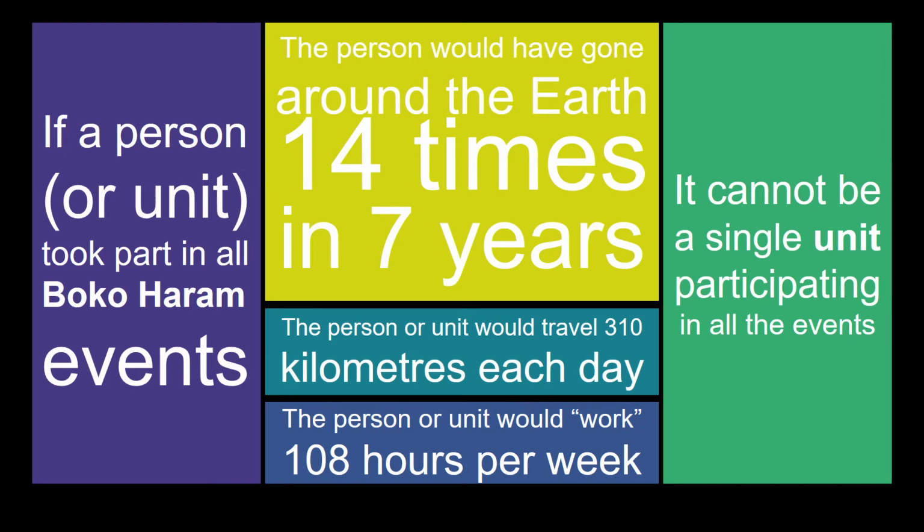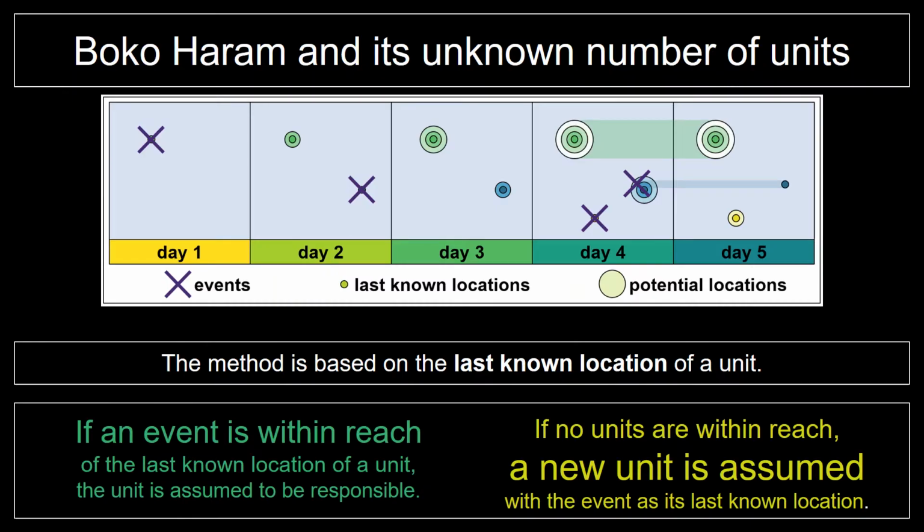So what we said is that it is impossible for the same unit or the same person to take part in all the events. Okay, so now we know that it's not a single group or a single unit. But then the question is how many? And so what we did here is a mathematical model in which we analyze all of the events, the 3,800, and we try to see what happens if one unit is capable of moving a certain speed and a total certain distance between two events.